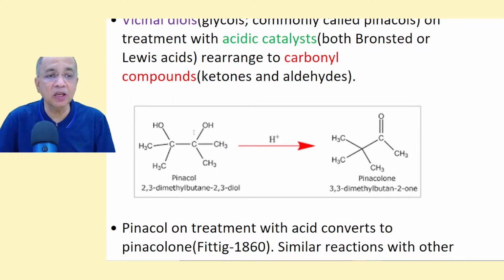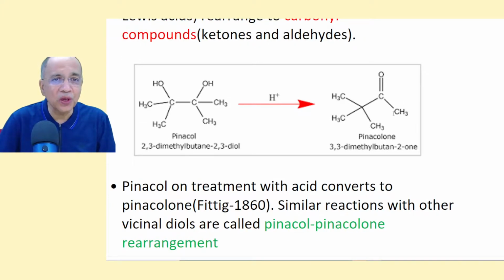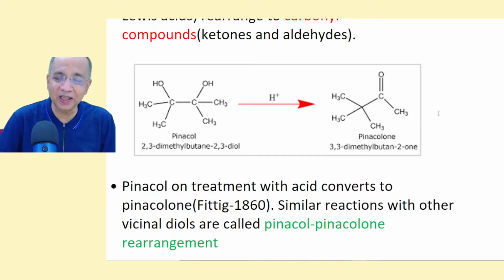When a vicinal diol, a 1,2 diol like pinacol, which is a tetra substituted diol, called pinacol, 2,3 dimethyl butane 2,3 diol, is subjected to an acid like sulfuric acid, perchloric acid, or any Lewis acid, it is rearranged to a ketone or an aldehyde. In this case, it is a ketone. There is no room for any aldehyde formation.